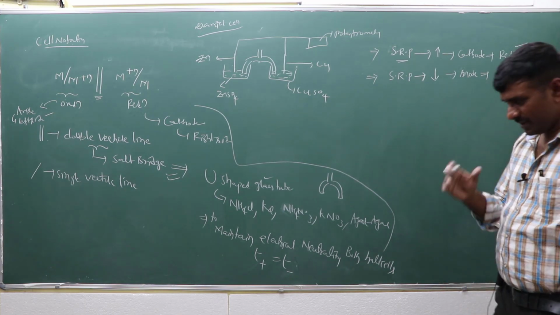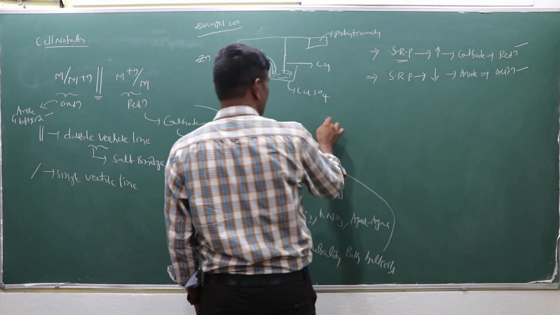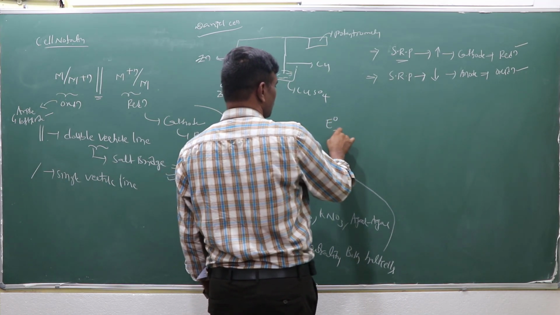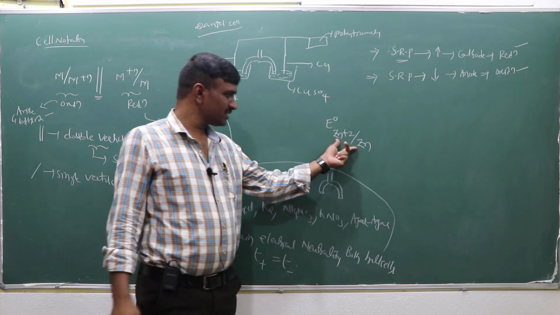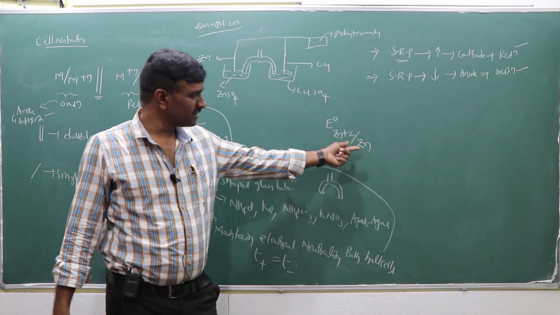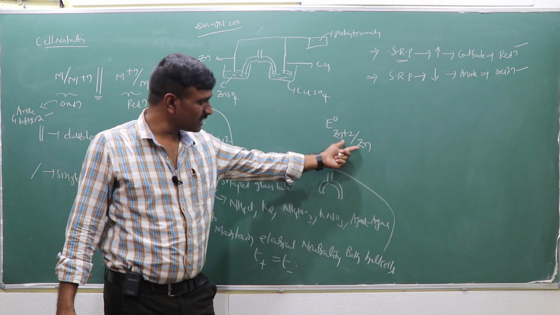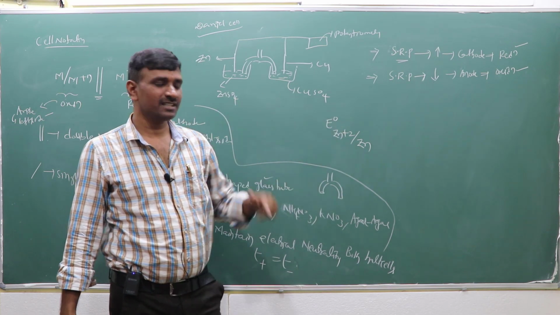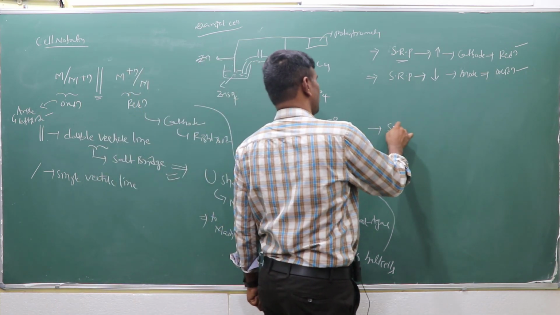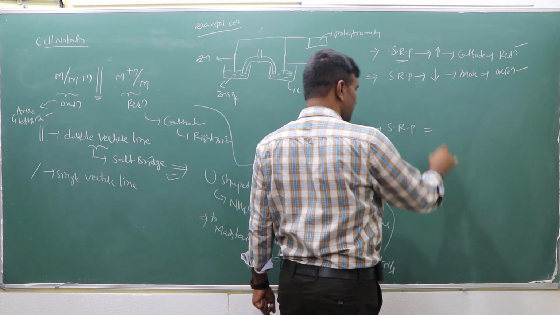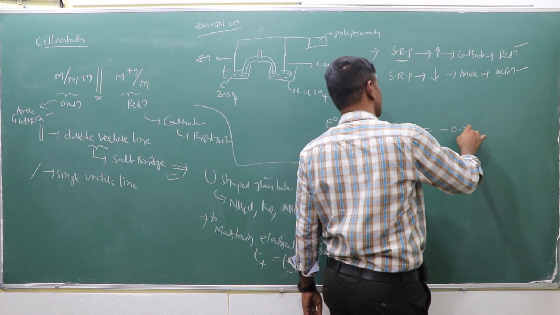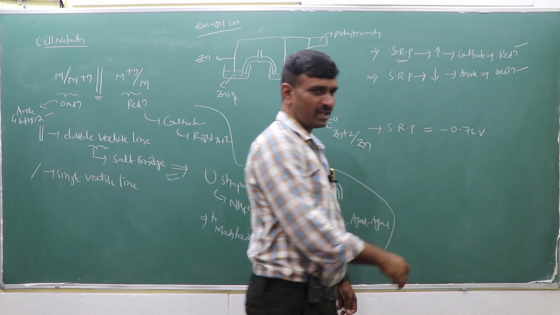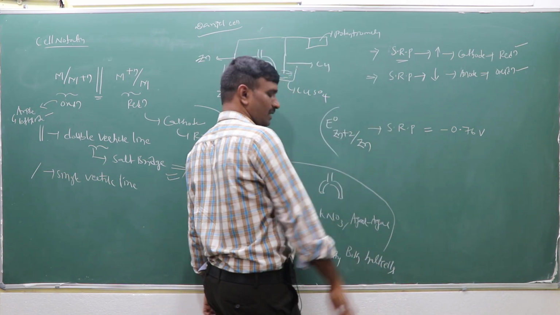Now, I mentioned earlier the standard reduction potential values of zinc. This symbol is M n+ plus n electrons going to M, or zinc 2+ taking 2 electrons going to zinc. This is the standard reduction potential. The standard reduction potential of zinc is minus 0.76 volts.